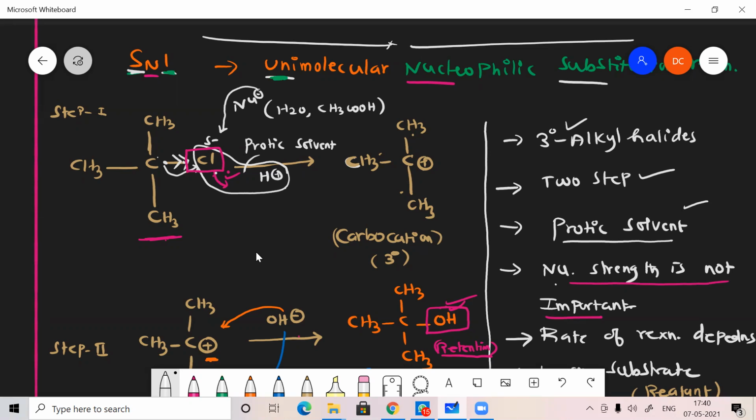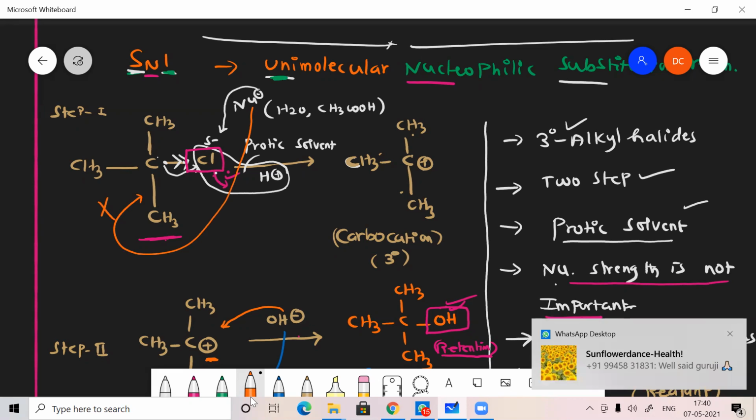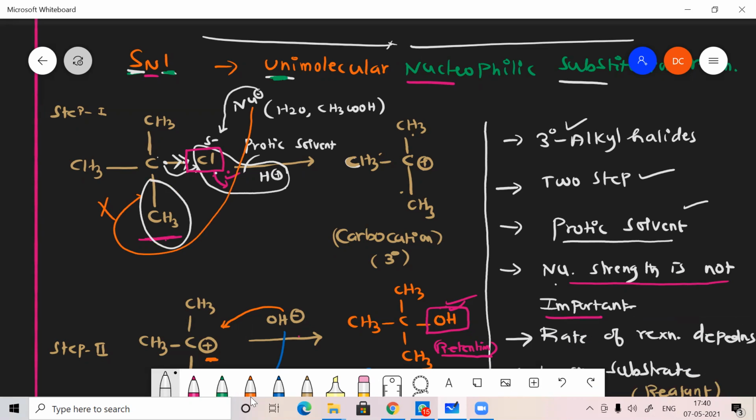It may attack from the back side also, but this is also not possible here. Why is this not possible? Because the carbon is surrounded by bulkier groups. These are all creating steric hindrance.